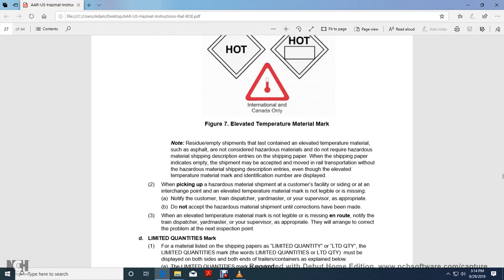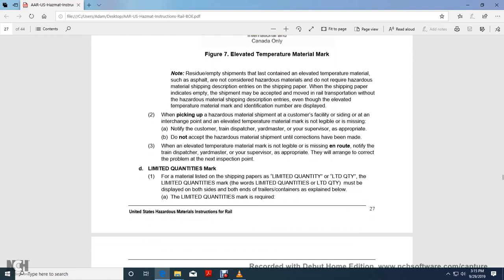Note: a residual empty shipment whose last contained material was an elevated temperature material, such as asphalt, with a non-hazardous description, does not require the hazardous material shipping description. Entries in the shipping paper that indicate the shipment may be accepted remove it from transportation as a hazardous material shipping description, although the elevated temperature marking and identification number are displayed. When picking up a hazardous material shipment at the customer facility or accepting it at the interchange, and the elevated temperature mark is not legible, notify the customer, train dispatcher, yard master, or supervisor as appropriate, and do not accept the shipment until the corrections have been made. When the elevated temperature mark is not legible or missing en route, notify the train dispatcher, yard master, or supervisor as appropriate to arrange for correction of the problem at the next inspection point.